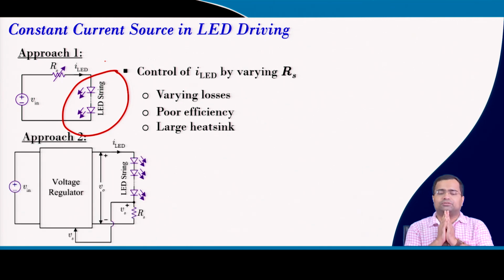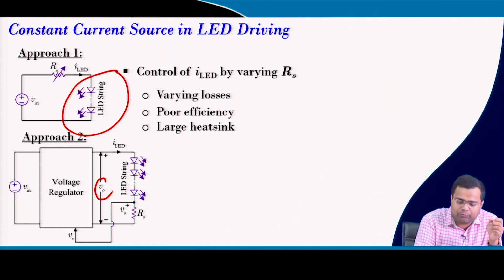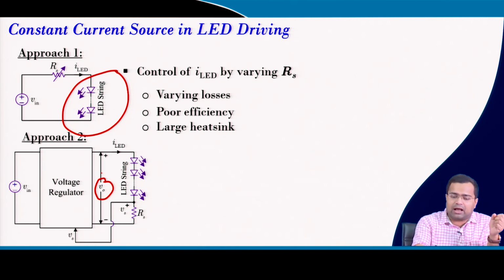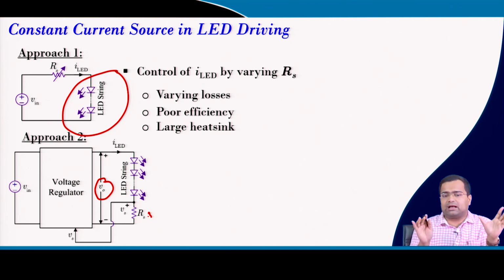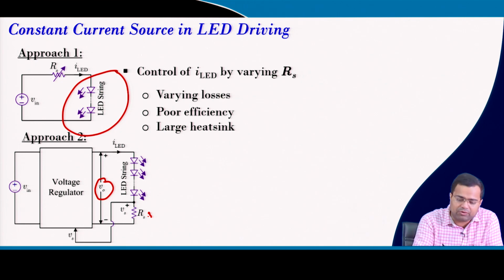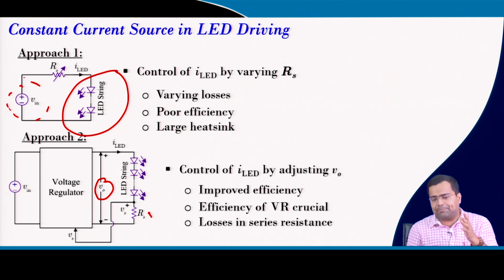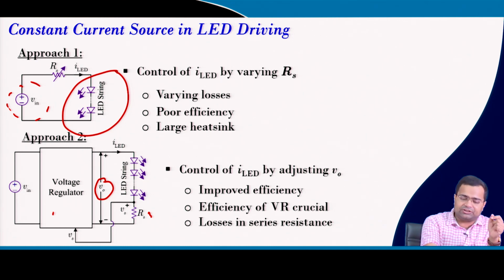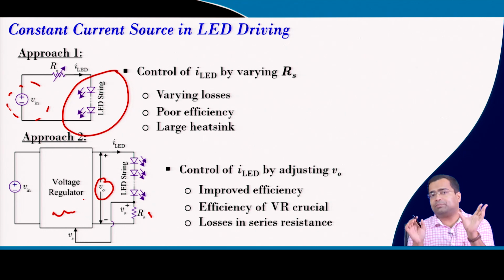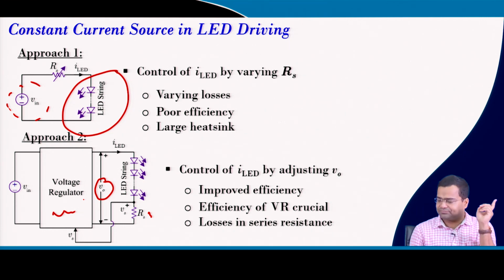The alternative approach is to use a voltage regulator in which the output voltage can be adjusted. Now the series resistance is constant, unlike in the previous case, but the voltage is adjusted. Virtually, you are controlling this voltage using a voltage regulator. This approach is better than the previous one, but the efficiency depends on the efficiency of this voltage regulator, and the loss in RS is still there.